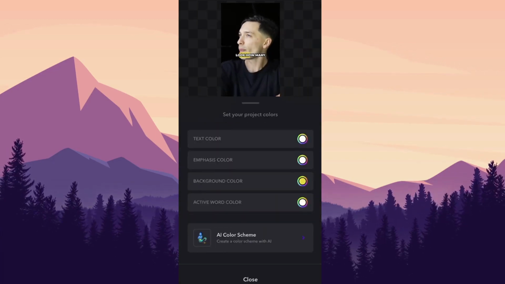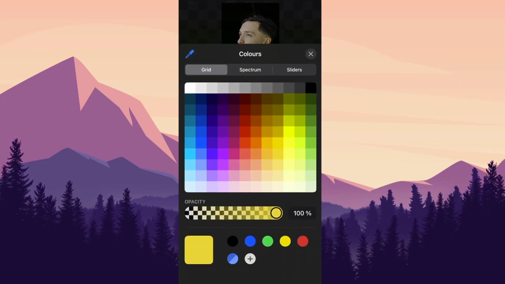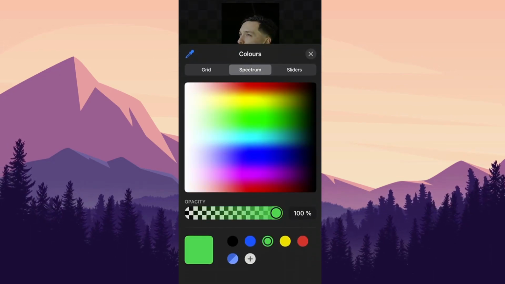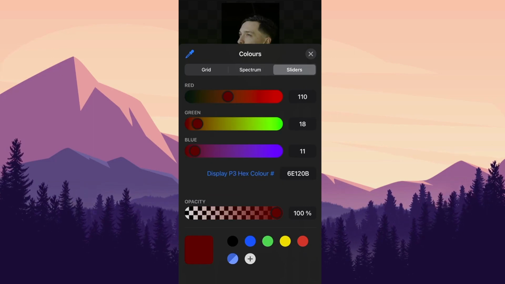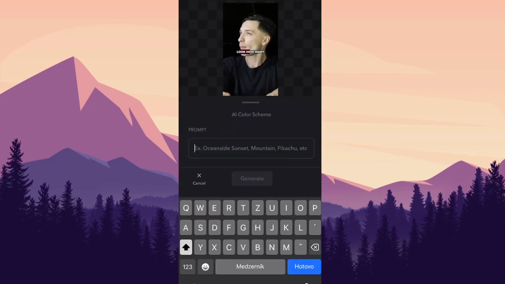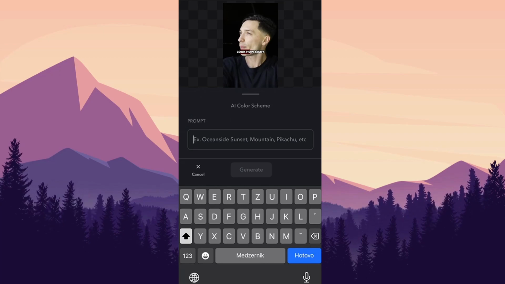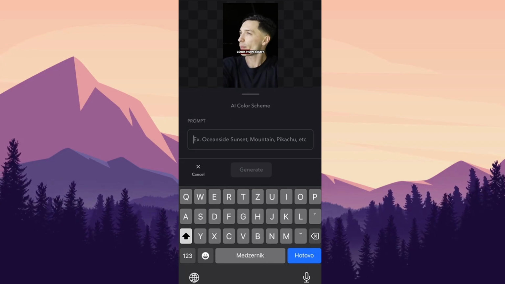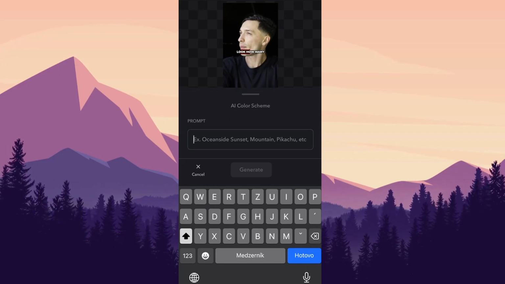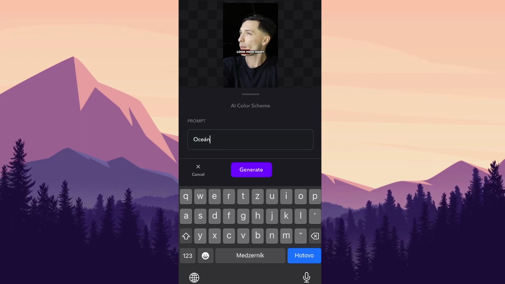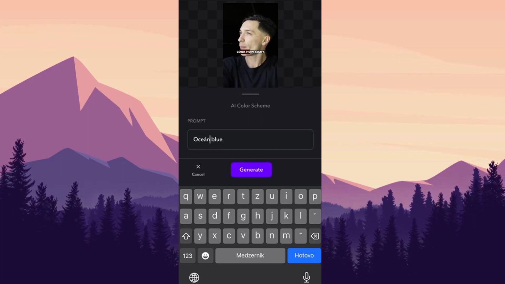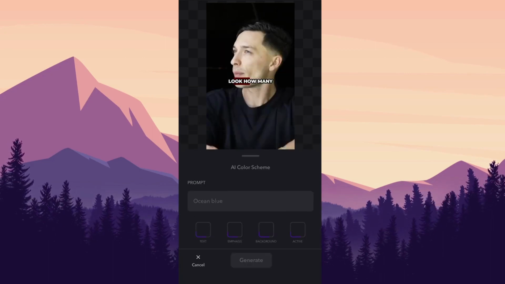You can change the color of the background. For example, here you can have different spectrum, different sliders, and a crazy feature is you can even type your own color and AI will come up with some ideas for you. So let's say ocean blue. Generate.